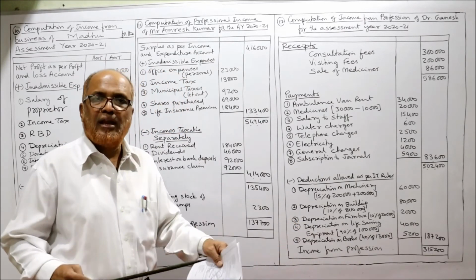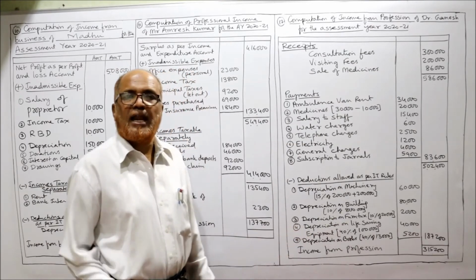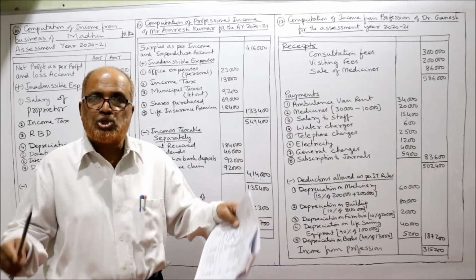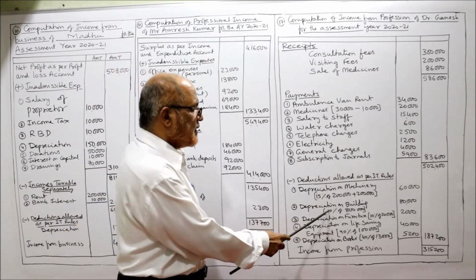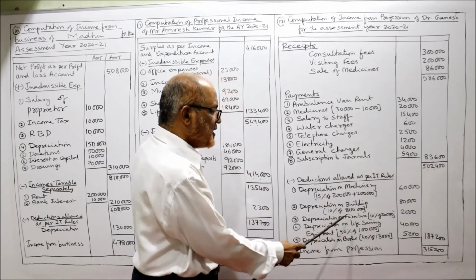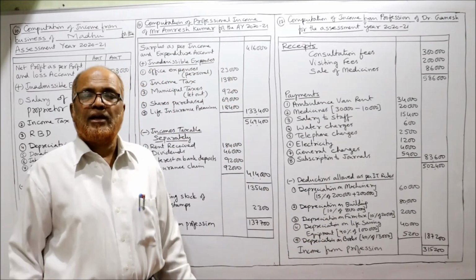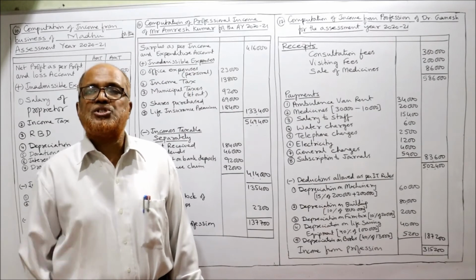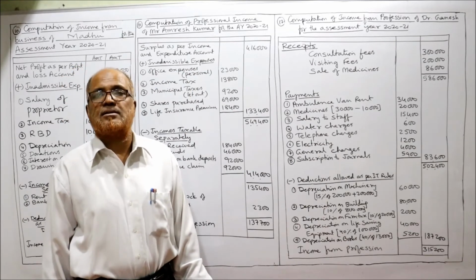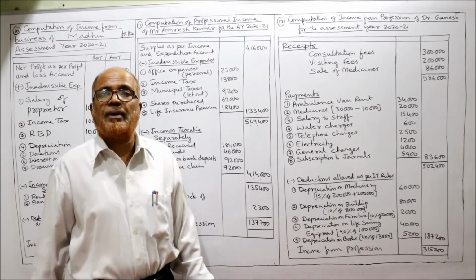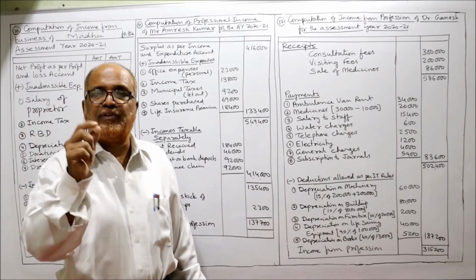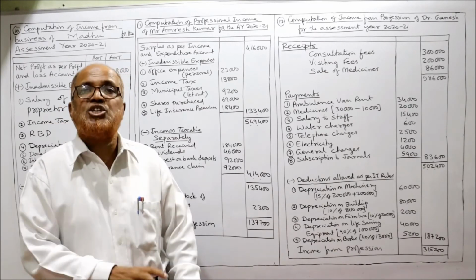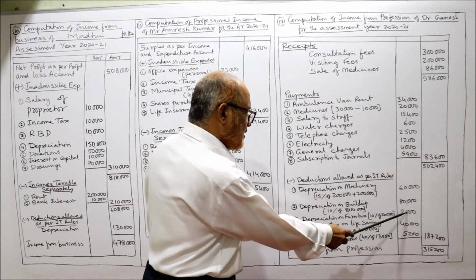Depreciation on building. The building value at the beginning of the year was 8 lakh, and the rate of depreciation allowed as per IT rules on a building used in the profession is 10%. So 10% of 8 lakh, 80,000. Depreciation on furniture. Furniture at the beginning of the year was 20,000. The rate of depreciation on furniture is 10%. These are rules you have to remember. Rate on machinery? 15%. Building? 10%. Furniture? 10%. So 10% of 20,000, 2,000.